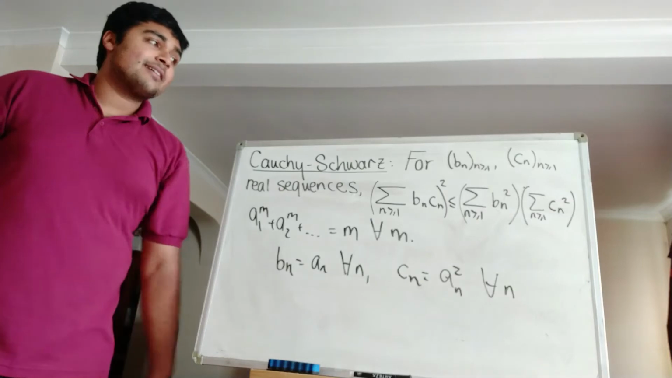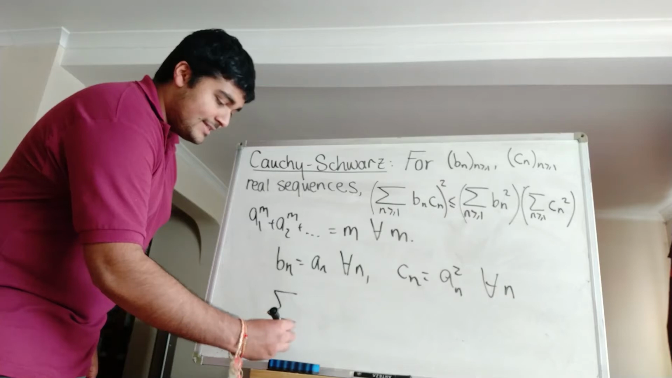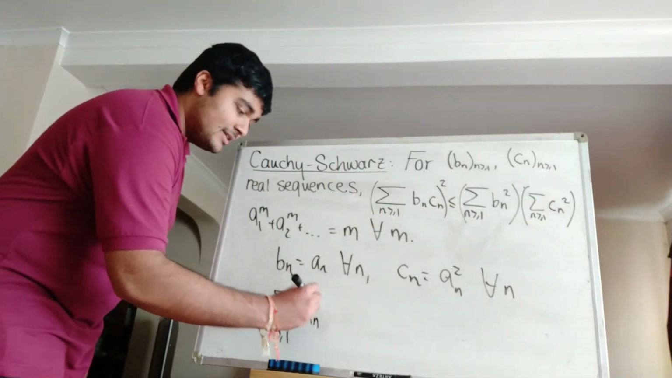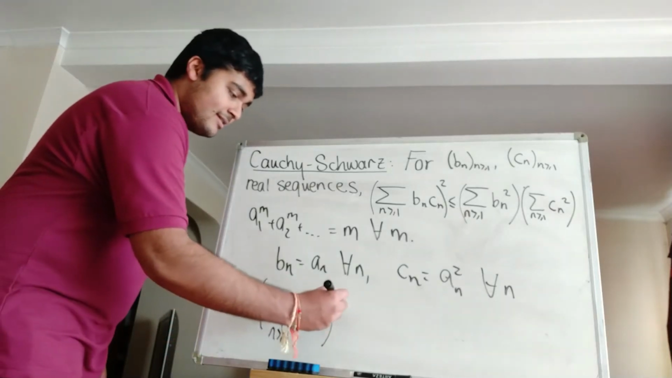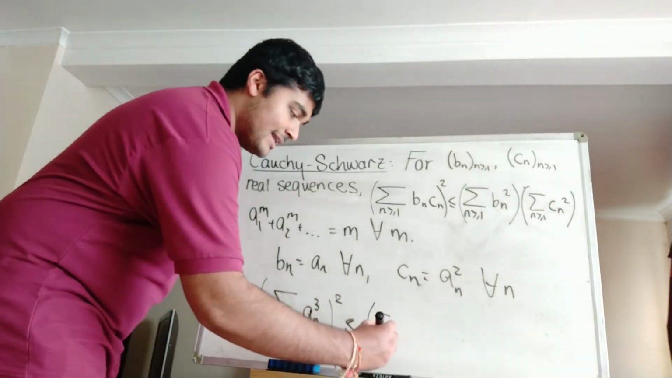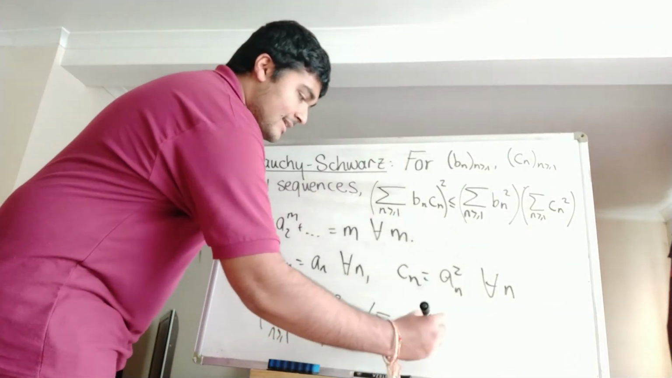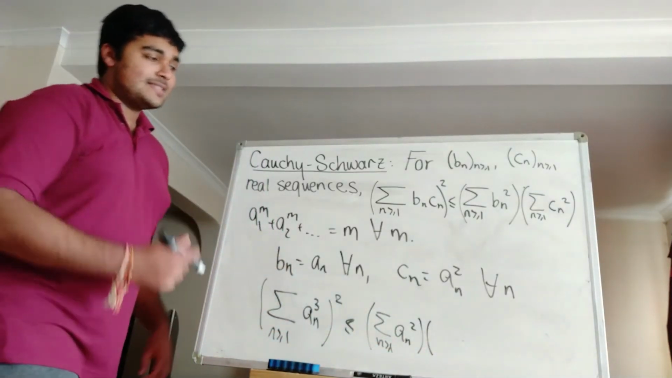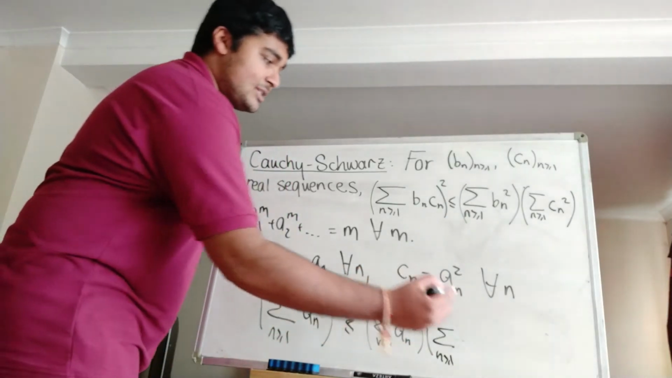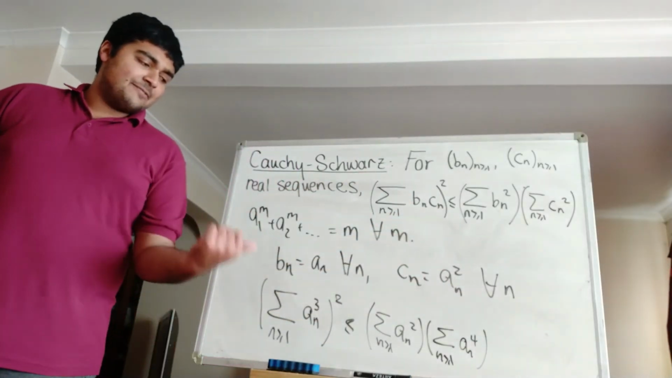If we plug that into our Cauchy-Schwarz inequality, it tells us that the sum from n equals 1 to infinity of b_n times c_n, which is a_n times a_n squared, which of course is a_n cubed, all squared, is less than or equal to the sum of b_n squared, which is a_n squared, times the sum of c_n squared, which is a_n squared squared, so a_n to the 4.